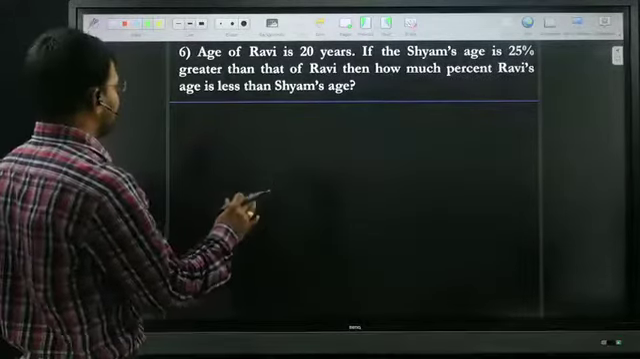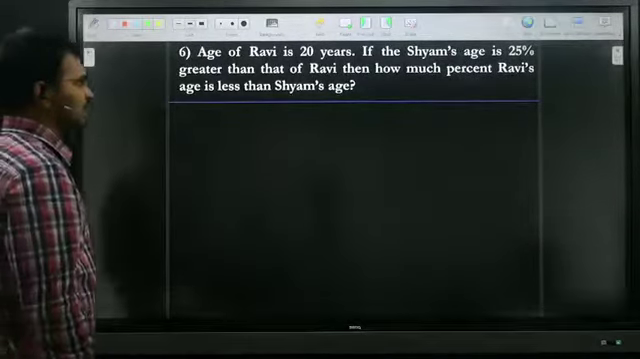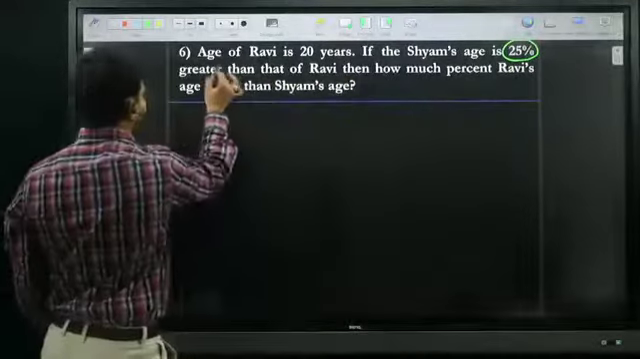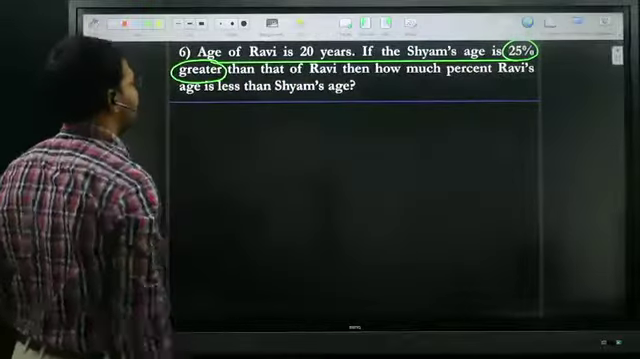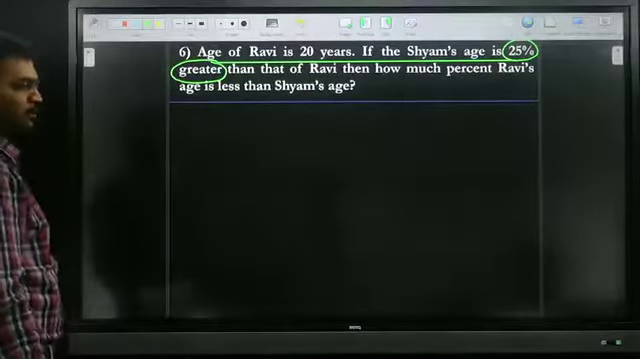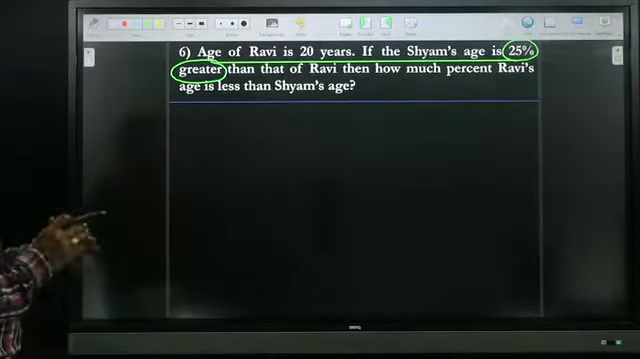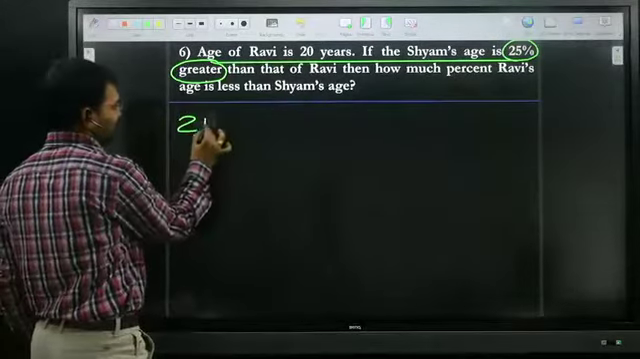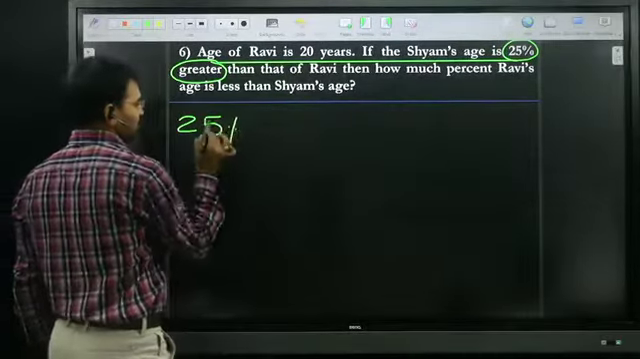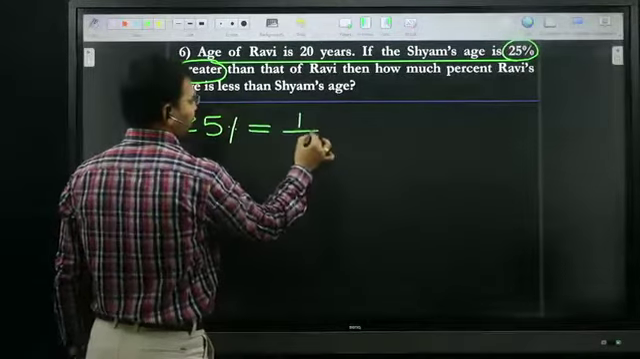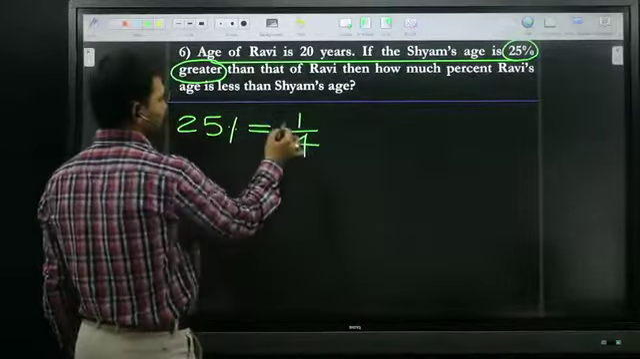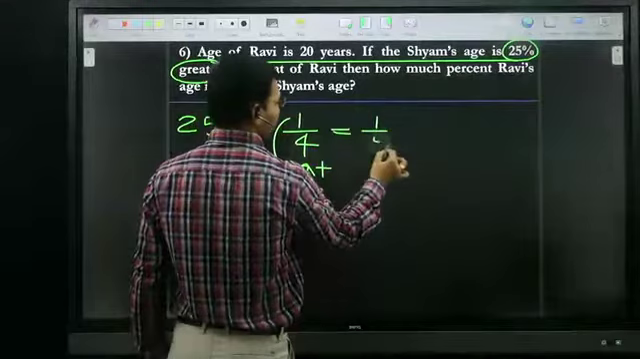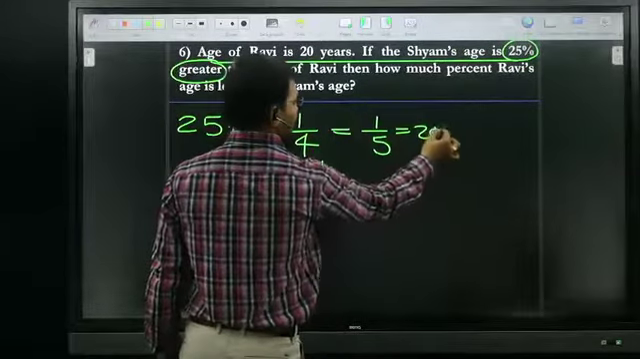So see the question here. Age of Ravi is 20 years. Sham's age is 25% greater. Just observe the statement: 25% greater. 25% is nothing but what fraction? 1 by 4. Greater is also an increase, so 1 is added to 4, giving 1 by 5. 1 by 5 is nothing but 20%.